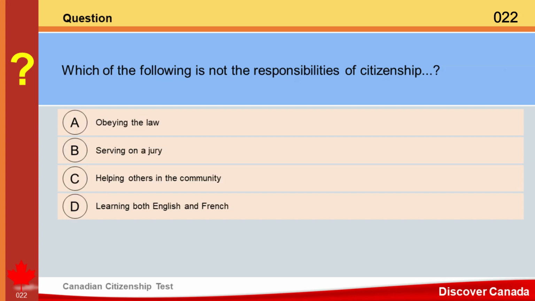Question. Which of the following is not the responsibilities of citizenship? A. Obeying the law. B. Serving on a jury. C. Helping others in the community. D. Learning both English and French. Answer. D. Learning both English and French.